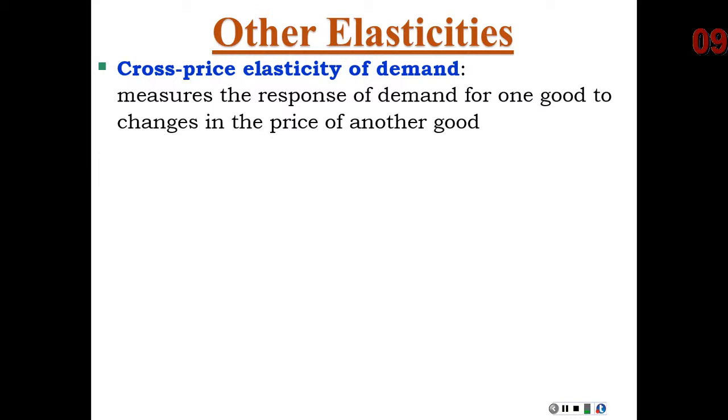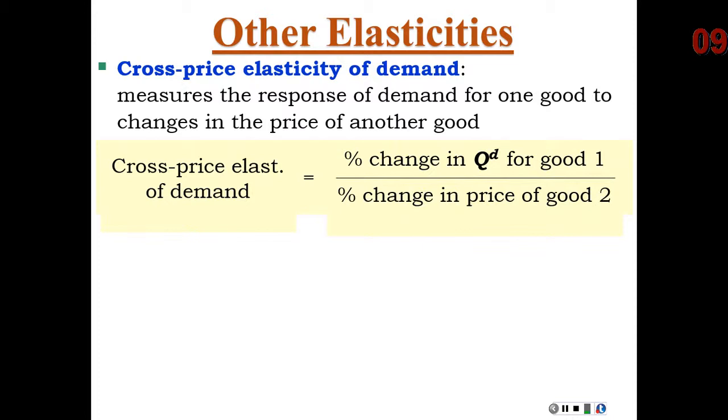The price of a burrito would also influence my demand for pizza, because that would be a potential substitute for lunch on a given day, right? And so this would be a cross price. As the price of a burrito or a burger changes, how does that influence my demand for pizza? That would be a cross price elasticity. It measures the response of one good to the price change of a related good.